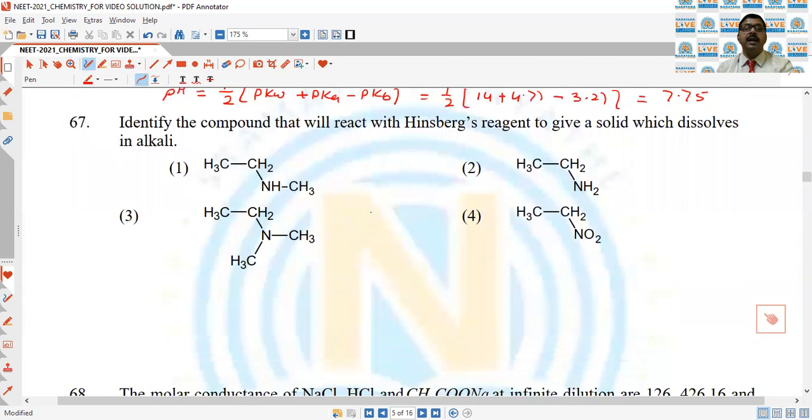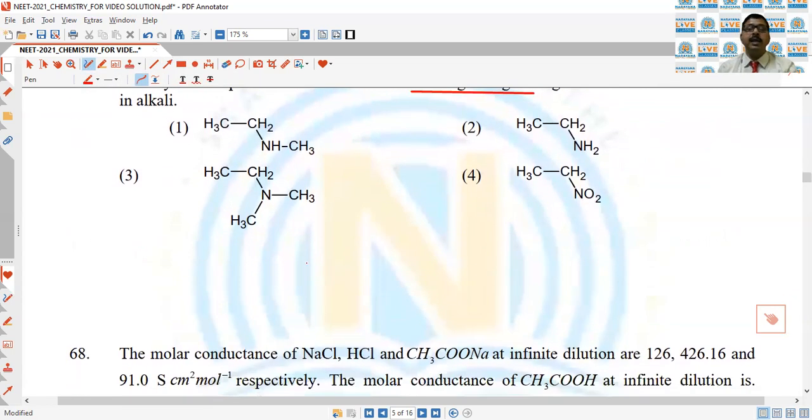Next, identify the compound that will react with the Hinsberg's reagent. Benzene sulfonyl chloride is called Hinsberg's reagent to give a solid which dissolve in alkali. Primary amines.